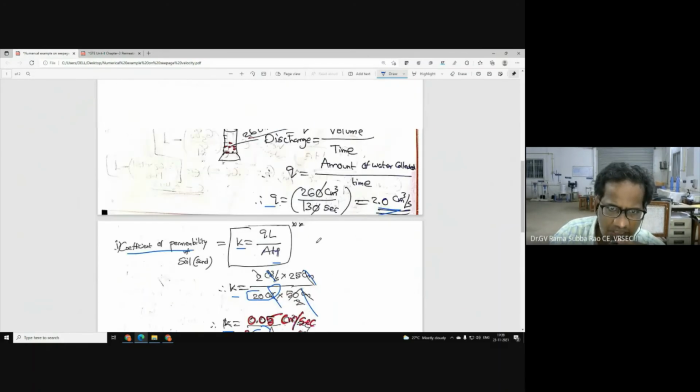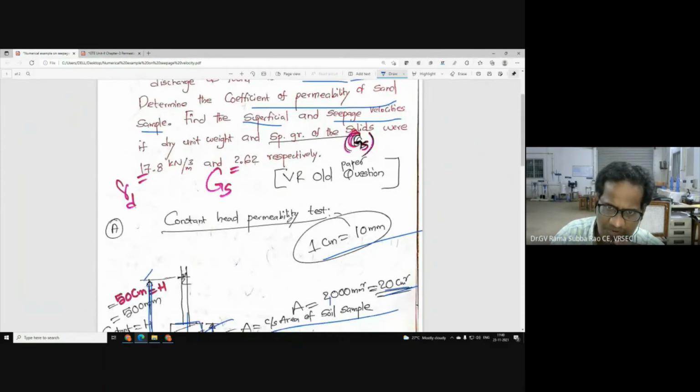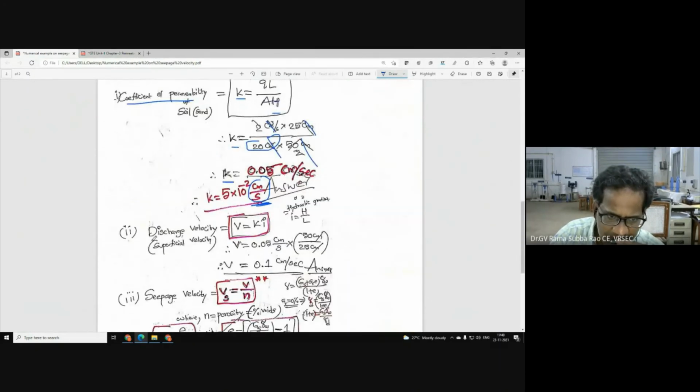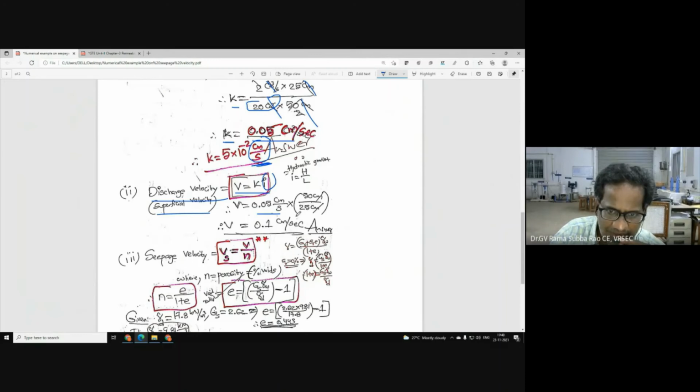Now the question is further extended. Apart from permeability, we need to calculate the superficial and seepage velocity. Superficial velocity means it is not the actual velocity; that means he is expecting us to calculate the discharge velocity, which we call superficial velocity. V is equal to Ki according to Darcy's law. Now K is with us; just now we calculated 5 into 10 power minus 2 centimeter per second, into I. I means hydraulic gradient, H by L. H is given as 50, and L, the length of the soil sample, is 25. Now the superficial velocity is 0.1 centimeter per second.